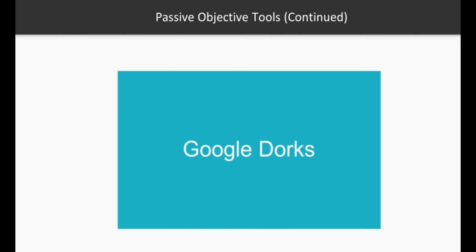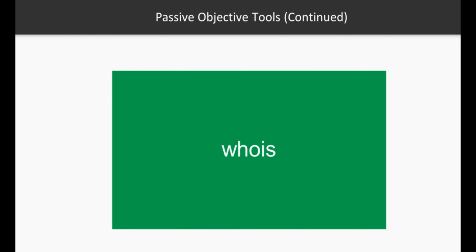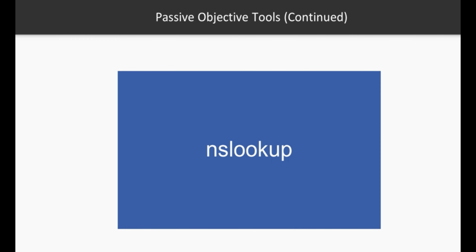Whois is the method for seeing what's going on behind the IP or your DNS name. You can go as far as getting the location of an IP address, which is rather useful when you are trying to track someone. Nslookup is a rather old tool, and a lot of you that have been in the industry will know how important it is. Nslookup is what we use when we need to find a domain and its information, and it will also help you identify additional servers and resource records.